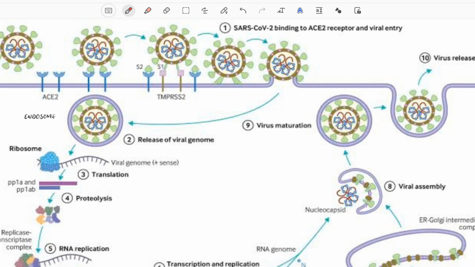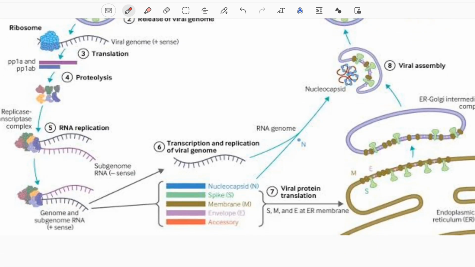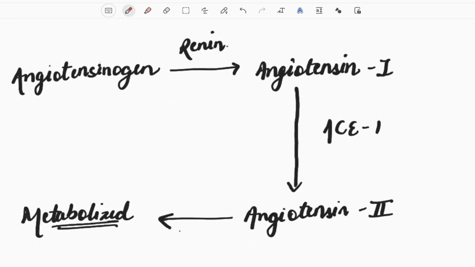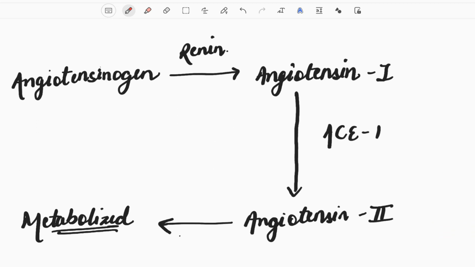First, as you can see here, these are the ACE2 receptors present on our normal cells, and the spike proteins on the coronavirus SARS-CoV-2 bind to them. Now something about ACE2.